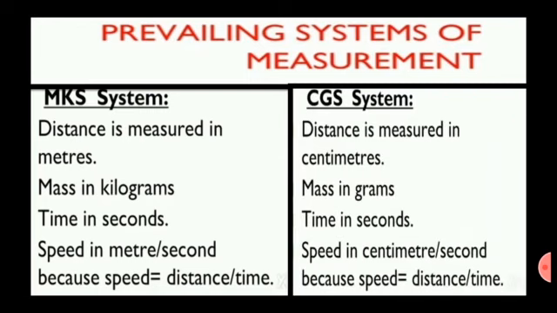CGS system. Distance is measured in centimeters, mass in grams and time in seconds in the CGS system. C is centimeter, G is gram and S is second. These three quantities, distance, mass and time, are used to measure all other quantities.